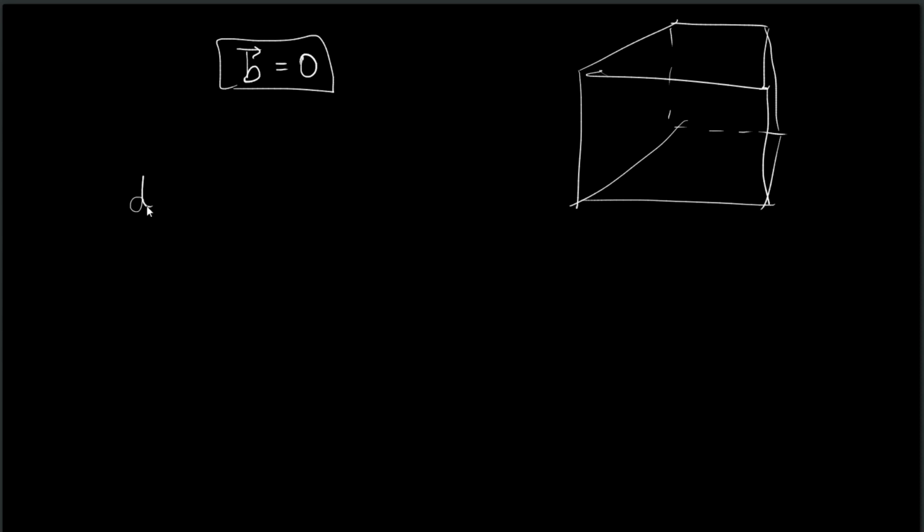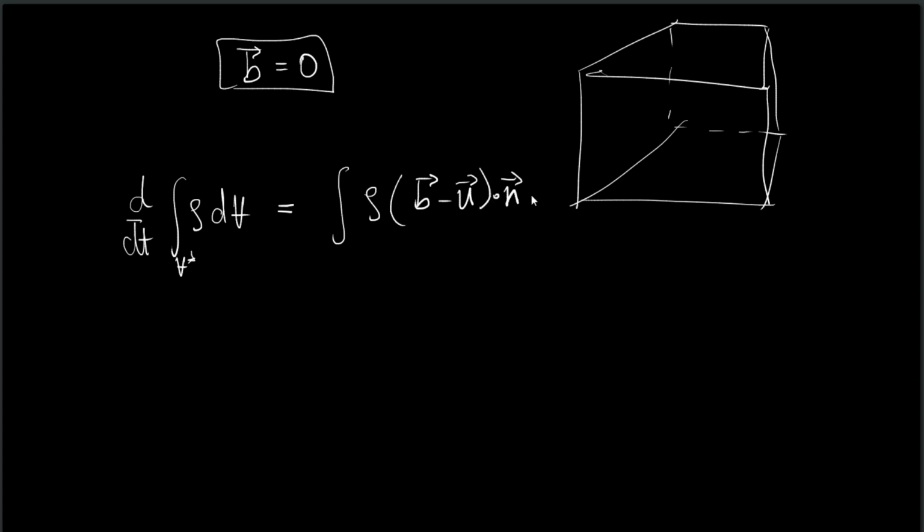It means d dt of integral rho dV over V star is equal to integral rho, now let us write down the entire formula, but here b is now 0, so this becomes something like this, and in fact I can take the negative sign outside and simplify it to minus integral rho u dot n dA.